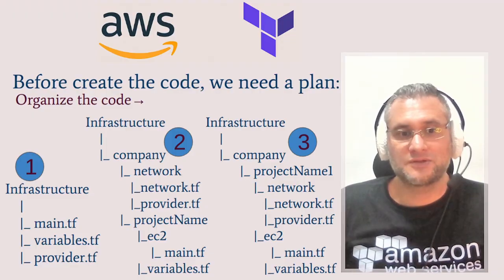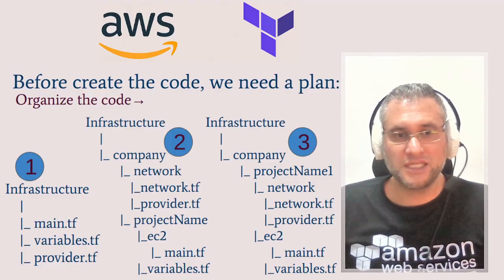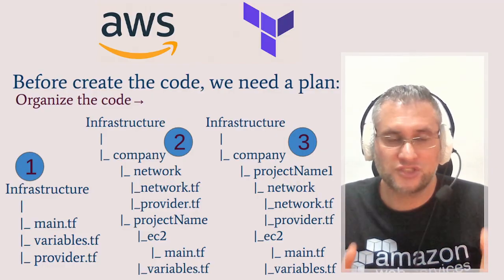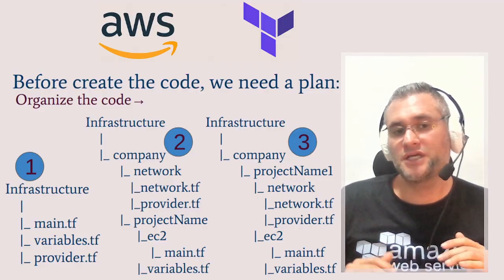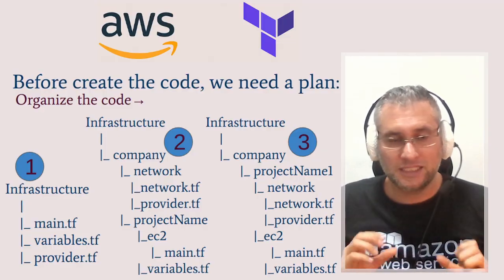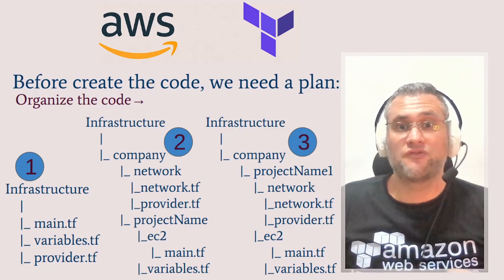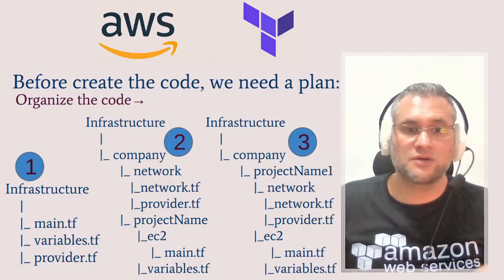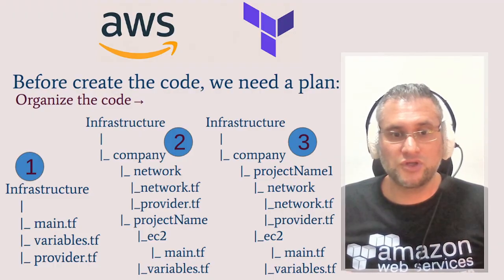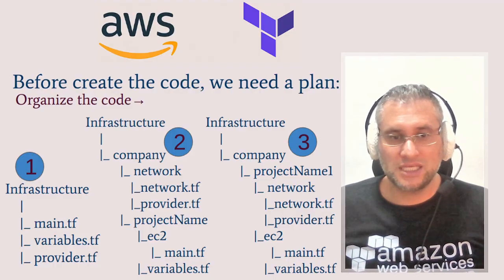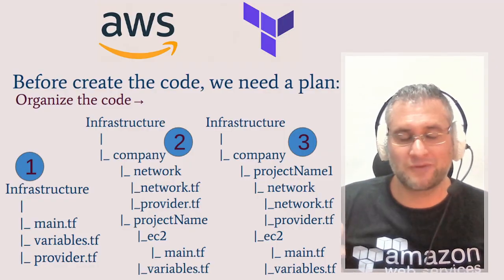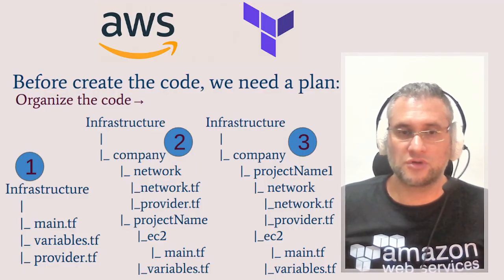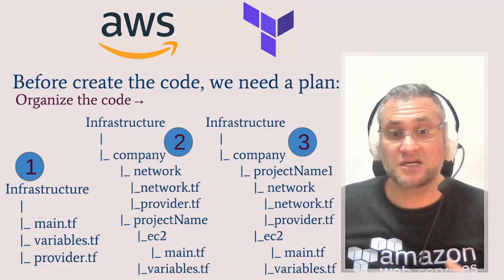The second one is for middle or big companies. The idea behind this structure is to have the infrastructure folder, and in this folder have the company, and inside the company we have the network for the whole company. Inside the company folder we have the project that we are going to create, for example EC2 instances, which use the network previously created.